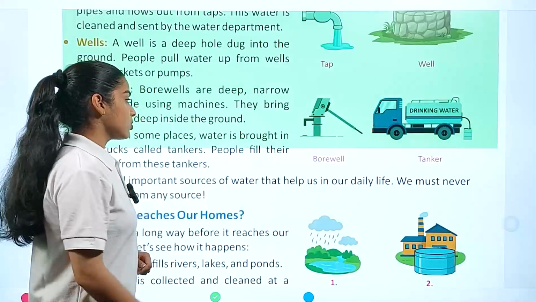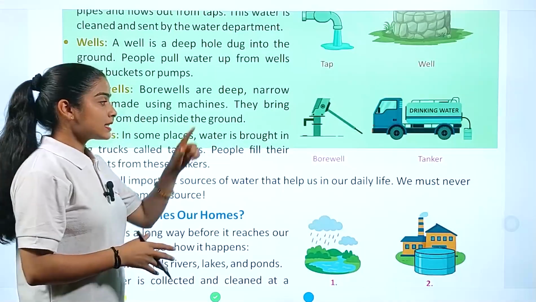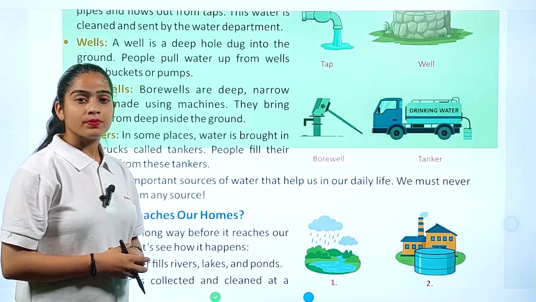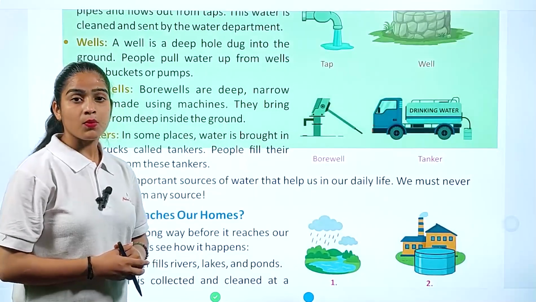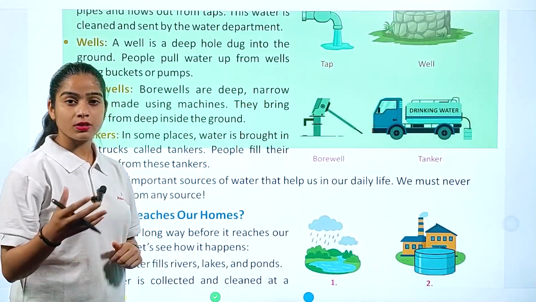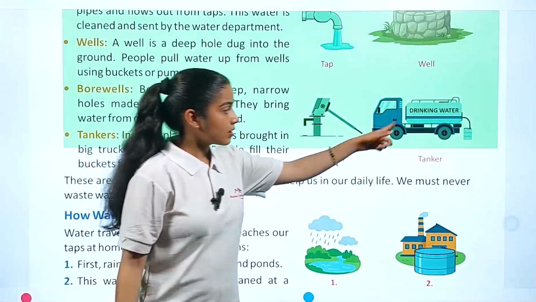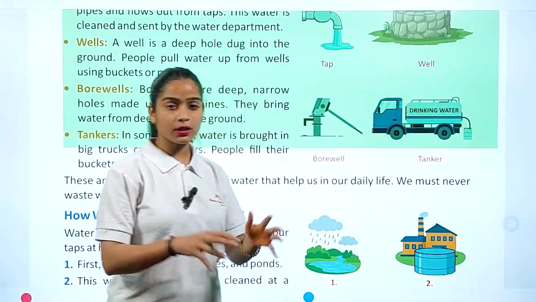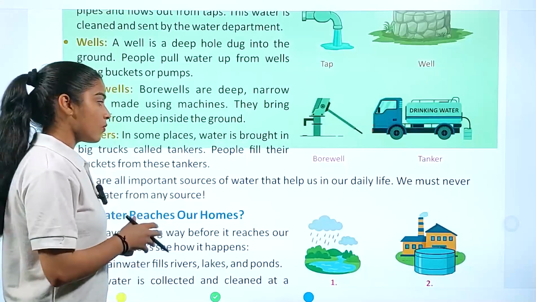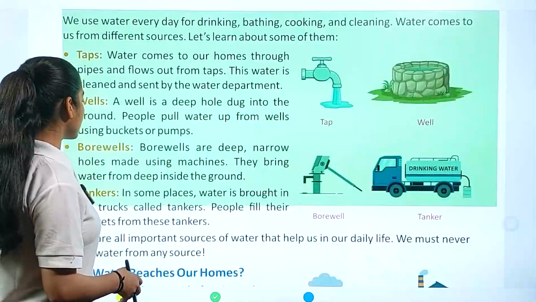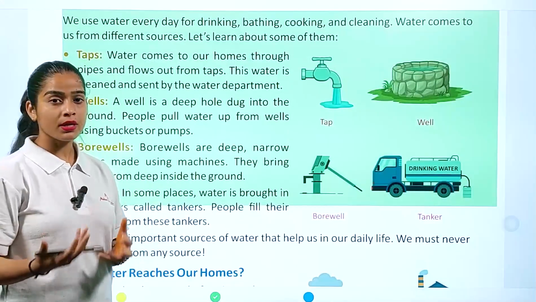This tanker source you always see in big cities like Delhi and Mumbai. The tanker is filled with water, and people fill their buckets from this tanker only. So what we understand here is that these are the types of sources, which is basically the route of water to come into our home.